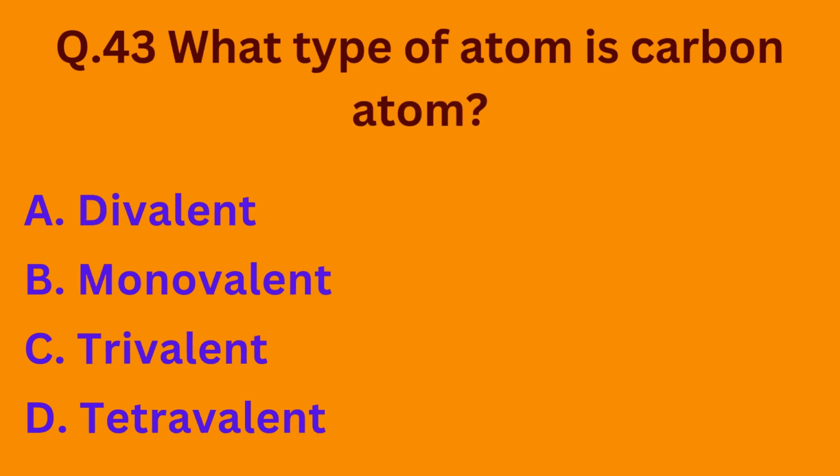Question number 43. What type of atom is carbon atom? Option A, divalent; option B, monovalent; option C, trivalent; option D, tetravalent. So the correct option is option D, tetravalent. Carbon atom basically forms 4 bonds. That is why it is tetravalent.